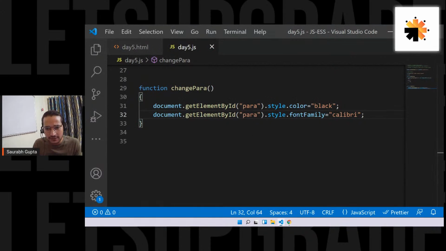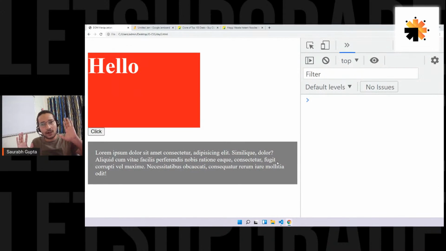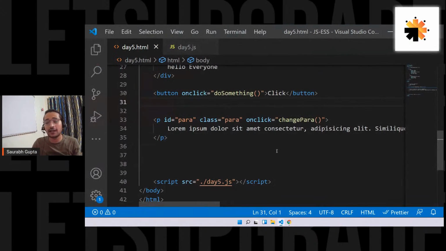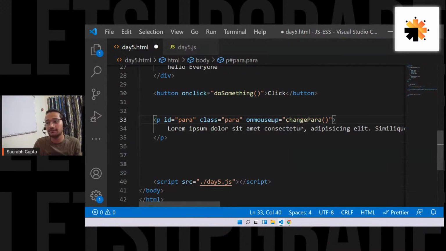I think someone asked a question, right? Yeah. Can you call it on text over? Yes, why not? Just change the event. See guys, now remember the first thing that I taught you about events. Whatever interaction you do on the web page is an event. Right now we are working on click. Click is one event, but click is not the only event. So I can also say on mouse up. It means when the mouse is on you, I want to change it.